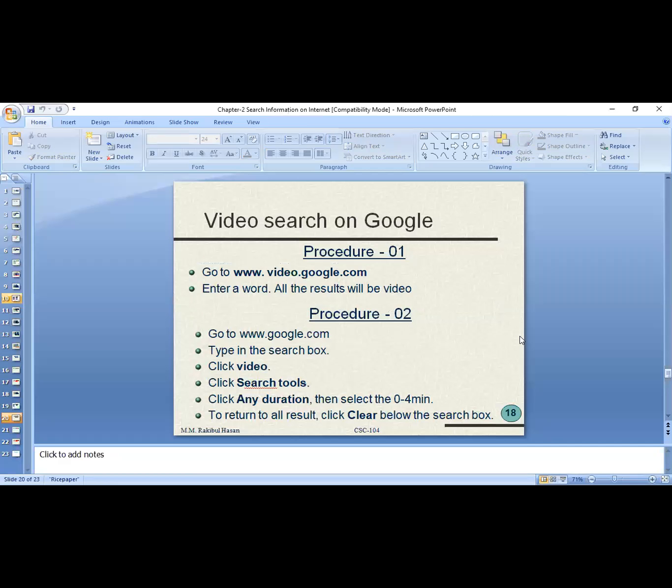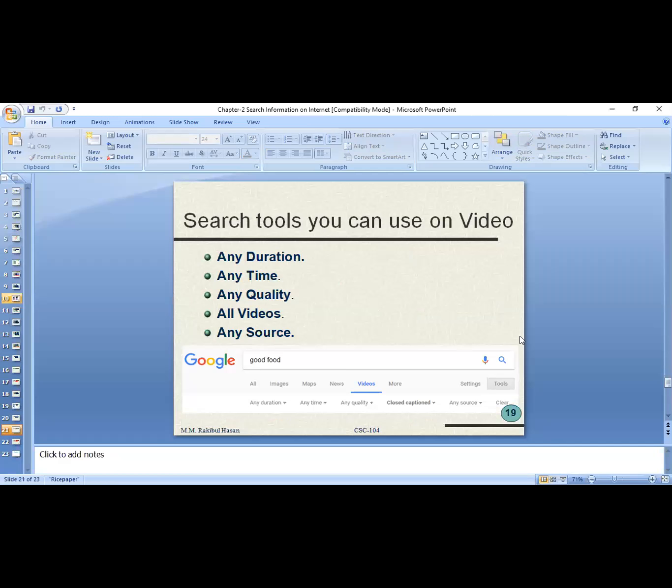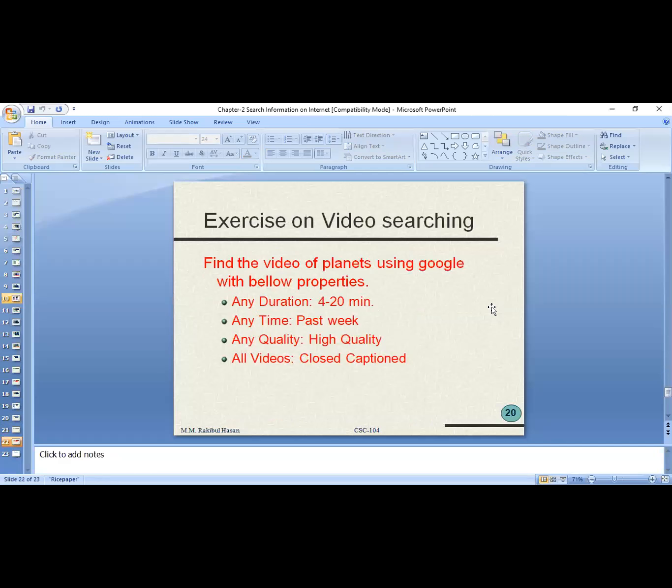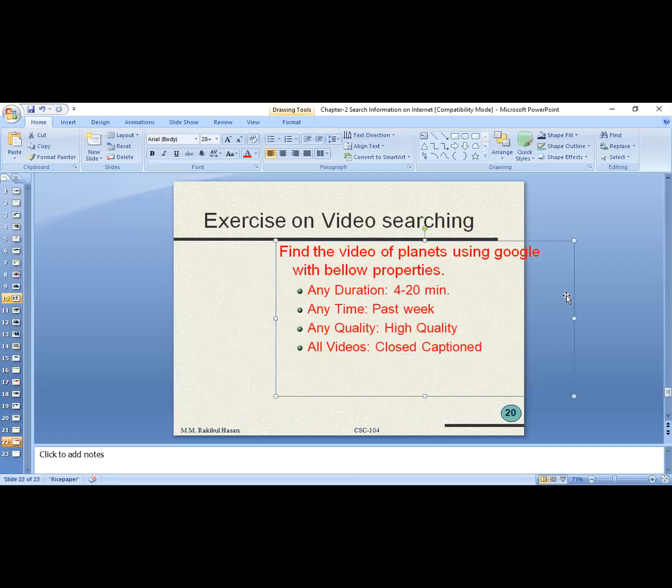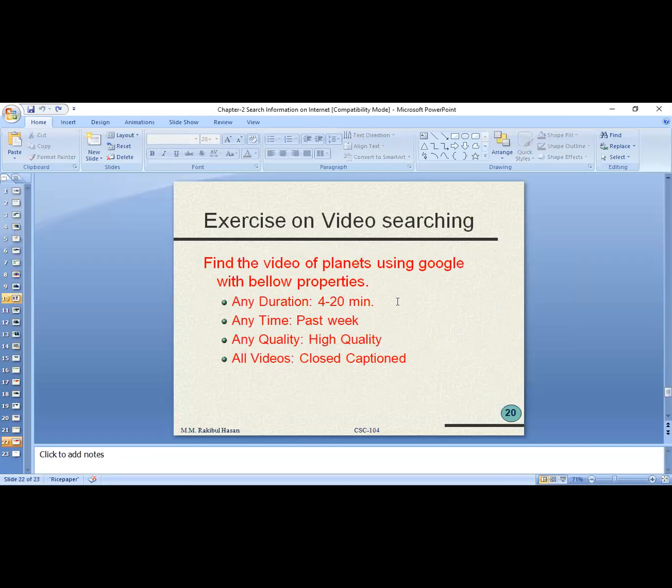Okay, I'm sharing my slide again with you. So in the slide, you are going to get all the explanation of how we can apply different filters. Here on video you can see, and this is another exercise. You have to find out the video of planet, but now you have to apply these properties. Time duration should be 4 to 20 minutes. Any time, that means you can select past week, quality, high quality, and all video closed caption.